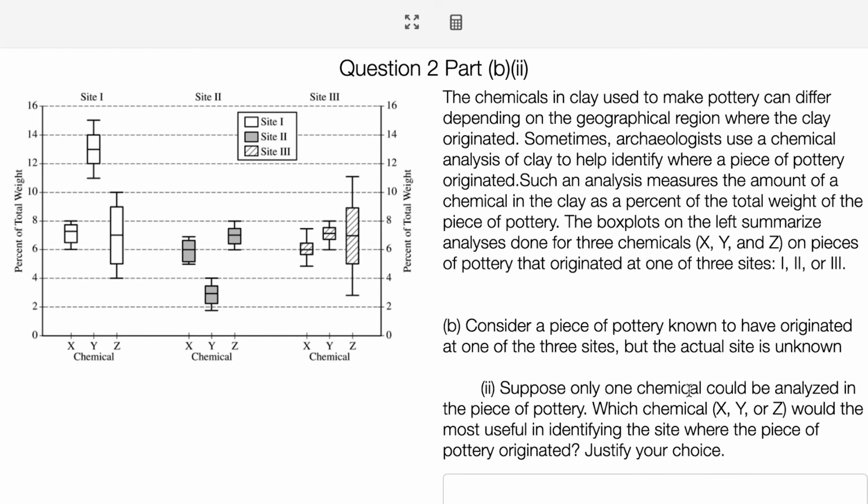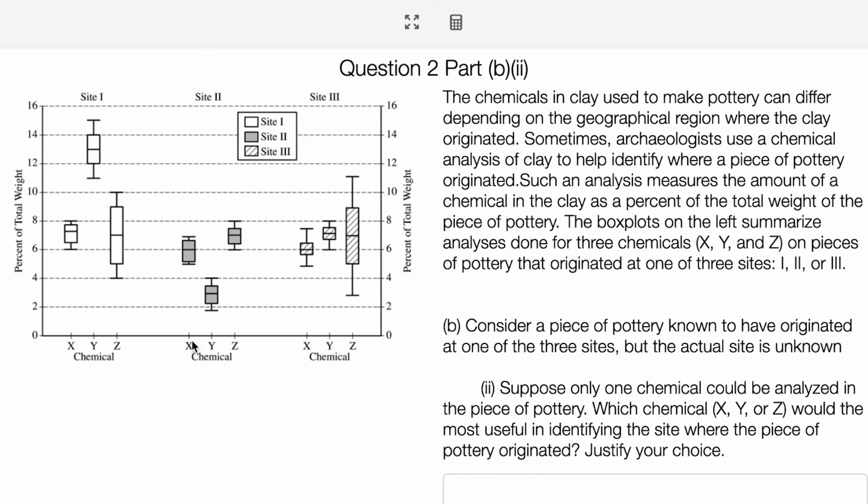Next question. Suppose only one chemical could be analyzed in the piece of pottery. Which chemical, X, Y, or Z, would be the most useful in identifying the site where the pieces of pottery originated? Which chemical would be the best for saying, okay, let's say chemical X shows 7%.